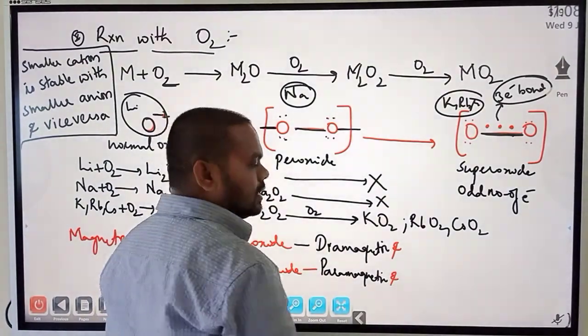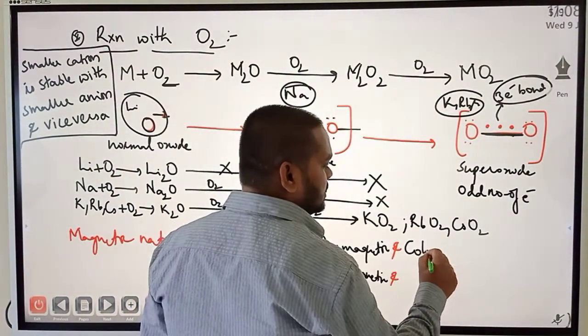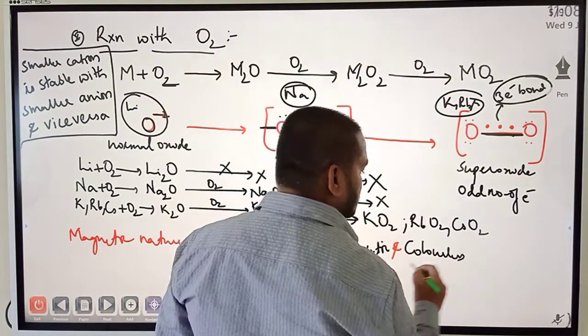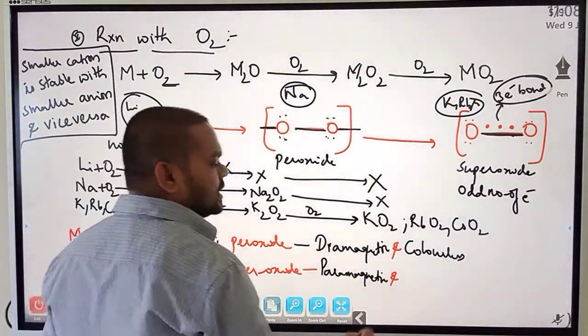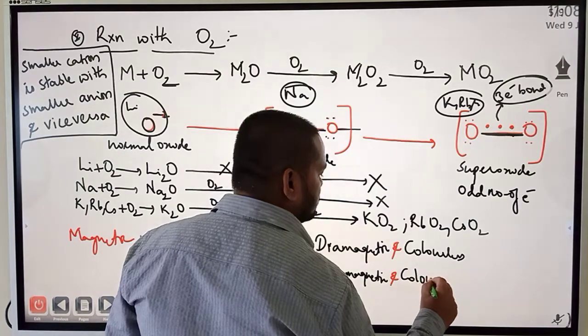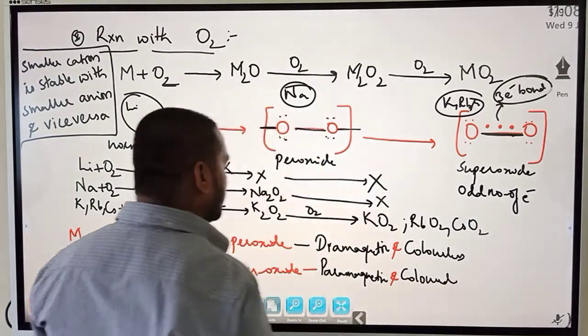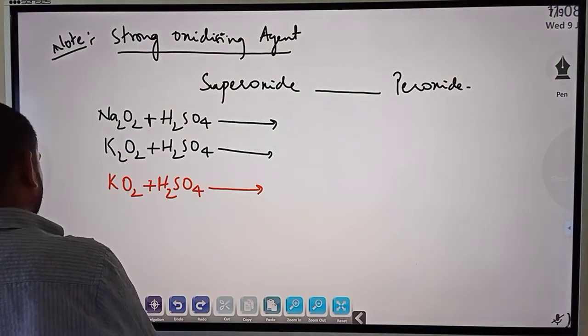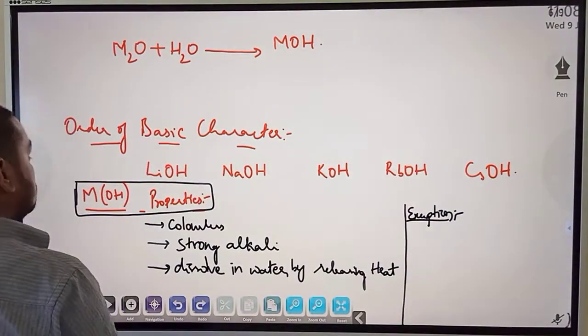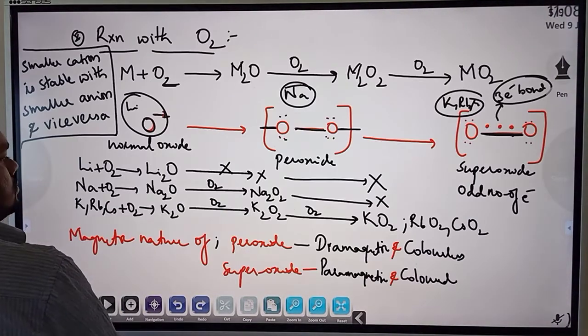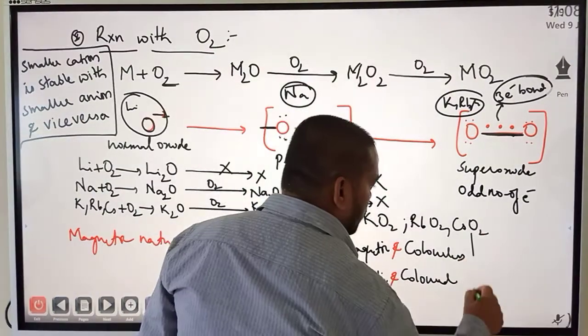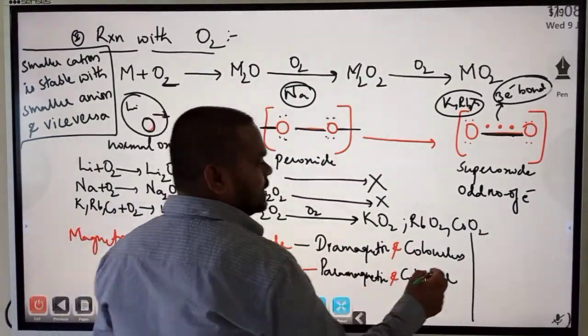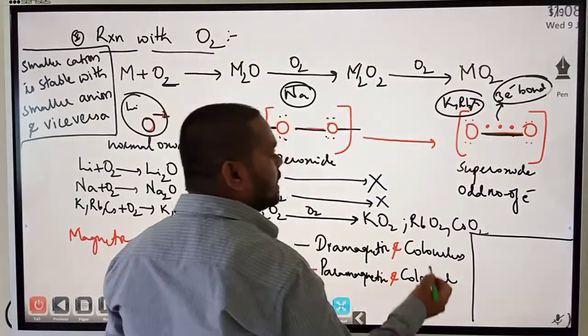And will they exhibit color? No, they are generally colorless. Whereas superoxides, they are colored. Here itself, let me write that point: diamagnetic nature of peroxides and colorless.